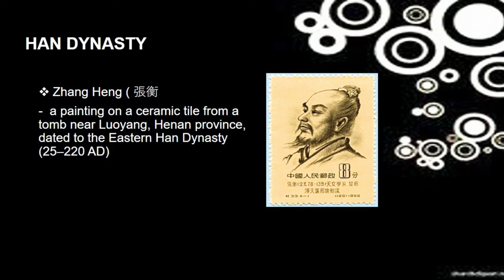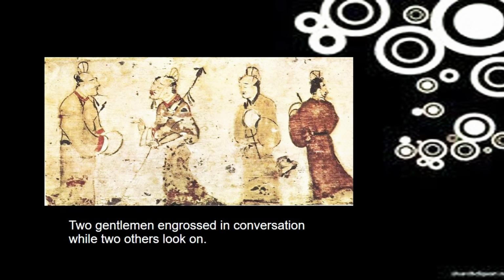Han Dynasty. Zhang Heng. A painting on a ceramic tile of a tomb near Luoyang, Henan Province, dated to the Eastern Han Dynasty, 25 to 220 AD. These are the example pictures. Two gentlemen engrossed in conversation while two others look on, as you can see in the picture.